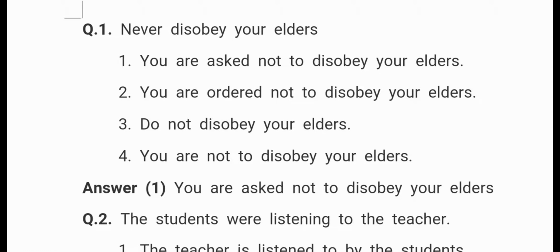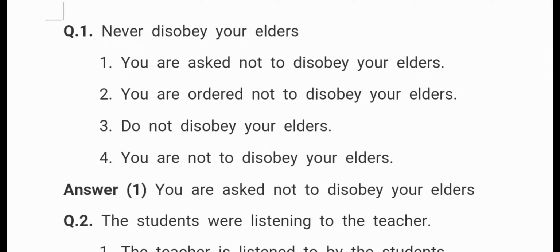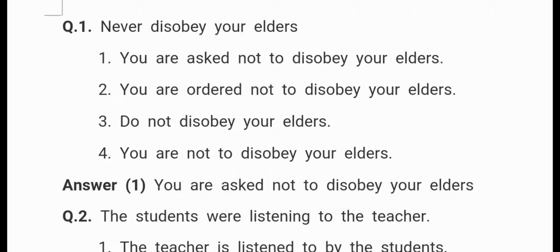Individually, we have discussed parts of speech, verbs and its forms, importance of verbs, sentences, types of sentences, subtypes of sentences, tenses, etc. Then we have gone to active and passive voice, and in the previous lecture we have done one exercise. Today we are going to continue with another exercise.